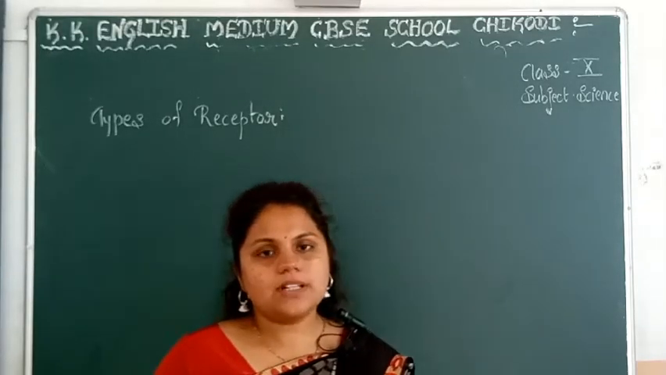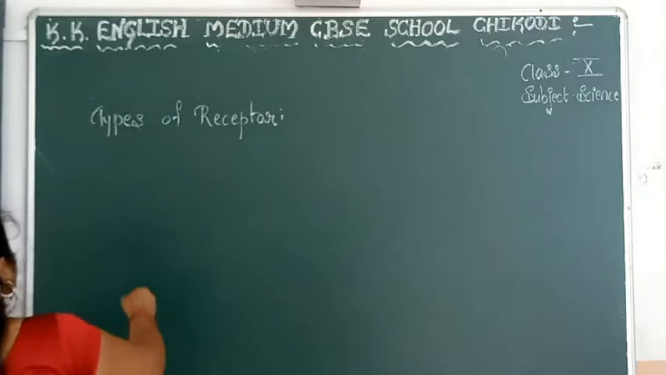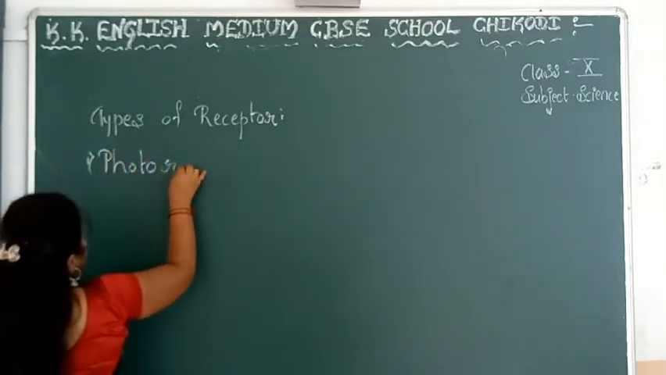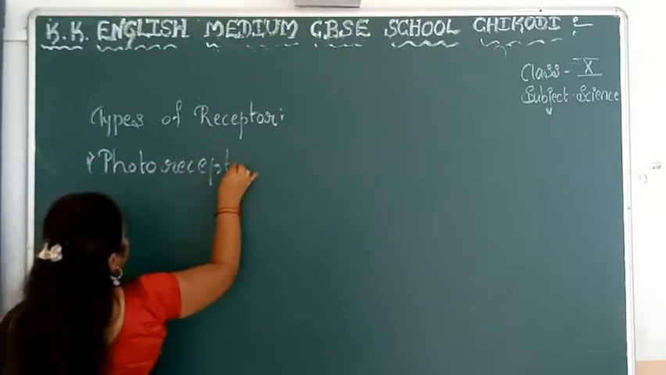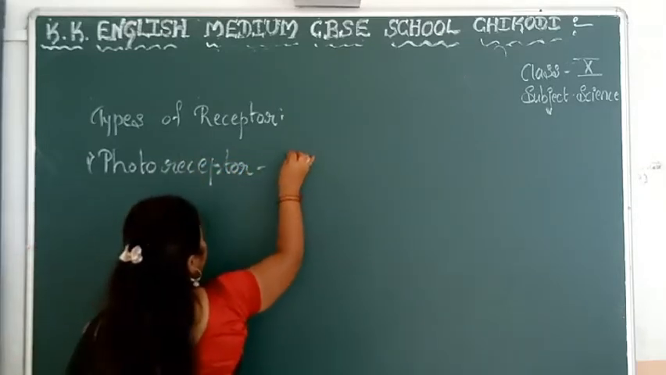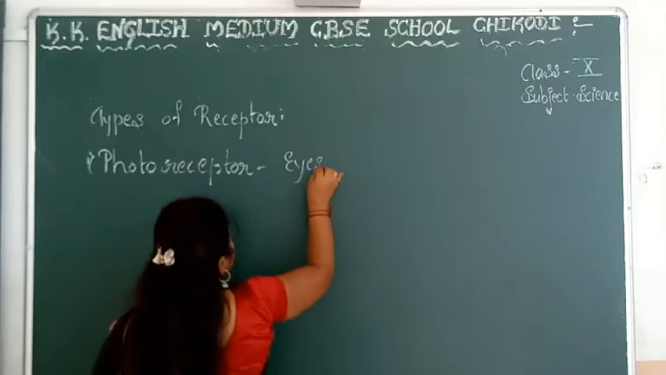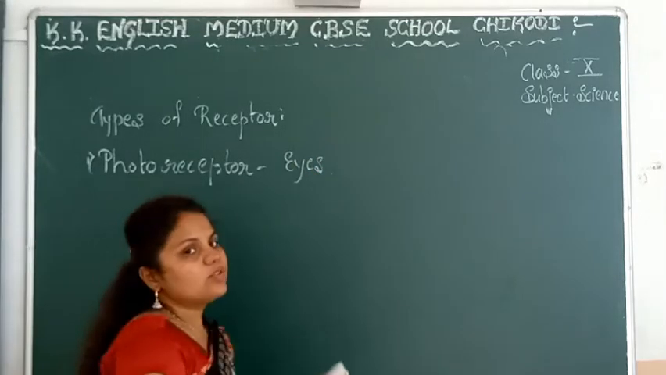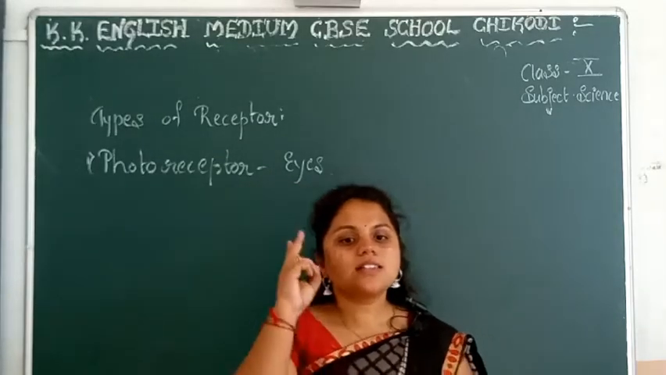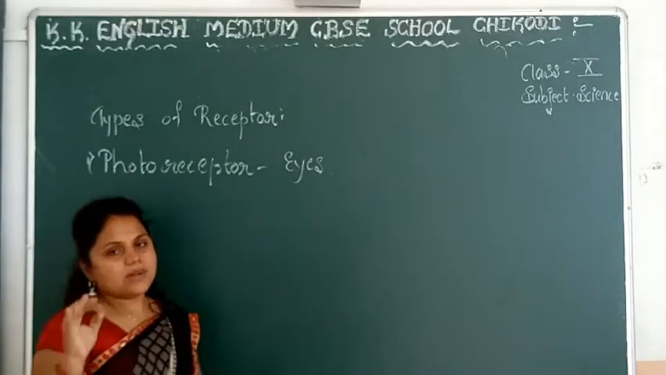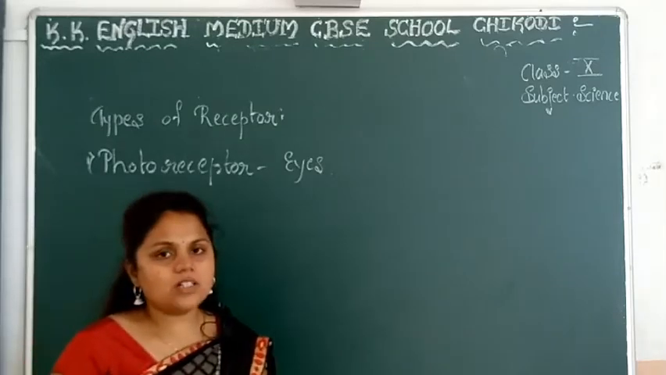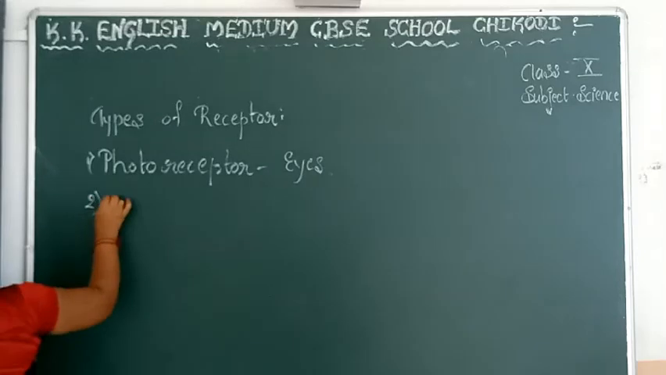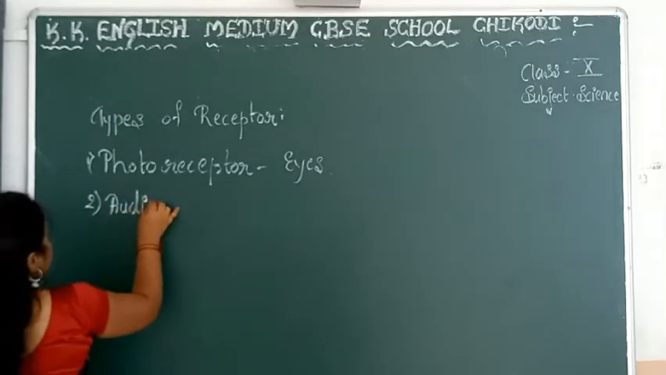The first receptor is photoreceptors. It involves the eyes. It detects color, light, anything like that. The second one is audio receptors. Audio receptors means what? The ear.